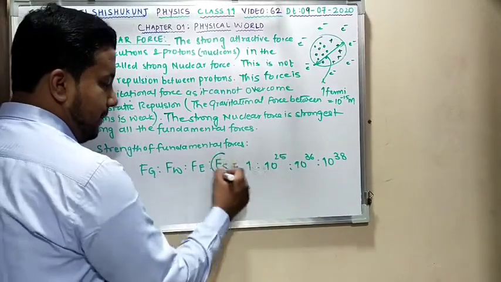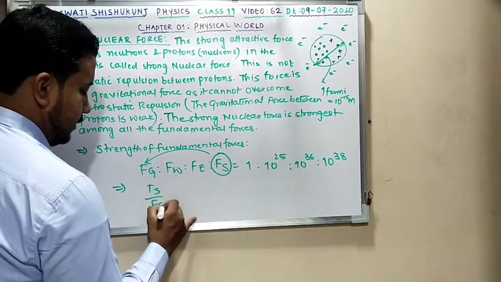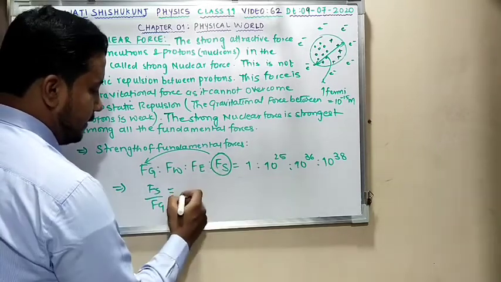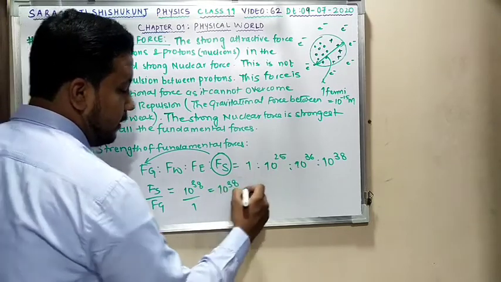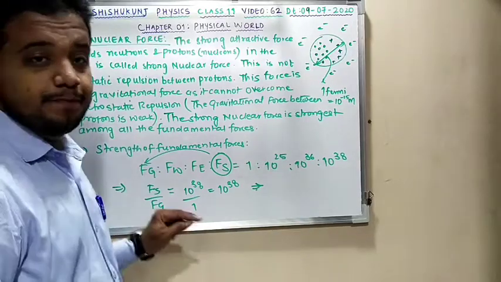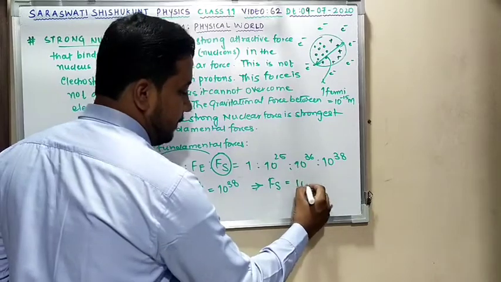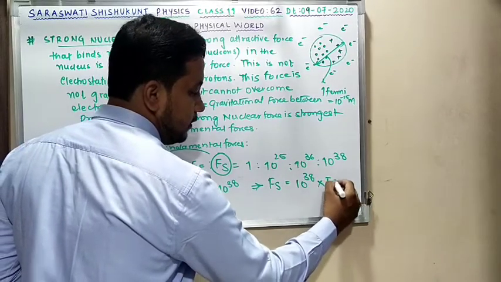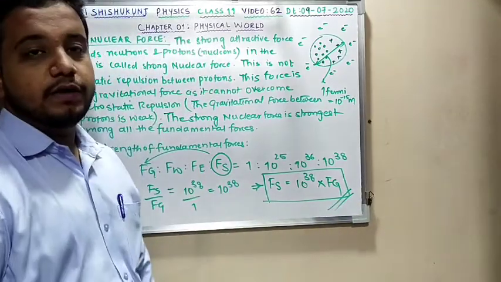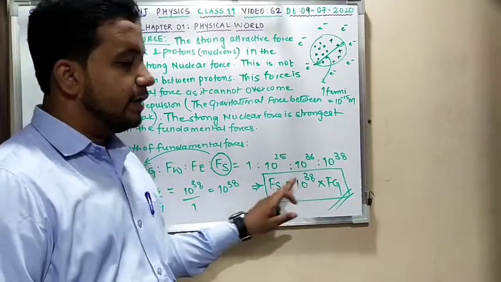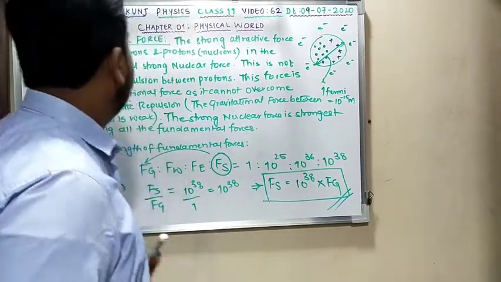If I want to show the comparison of this with gravitational force, I can get Fs by Fg. Fs is 10 power 38, Fg is 1, so my answer is 10 power 38. One thing I can conclude over here is that Fs, the strong nuclear force, is 10 power 38 times stronger than gravitational force. So let me write again over here.